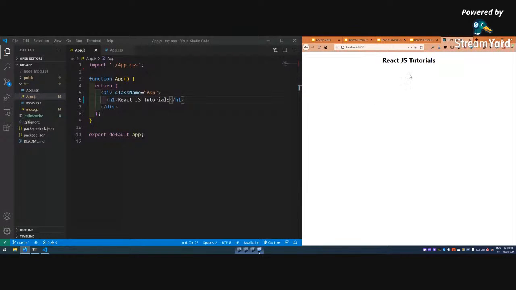ReactJS tutorials. This is hot reloading. It should have done it automatically, but sometimes React is a bit slow nowadays.